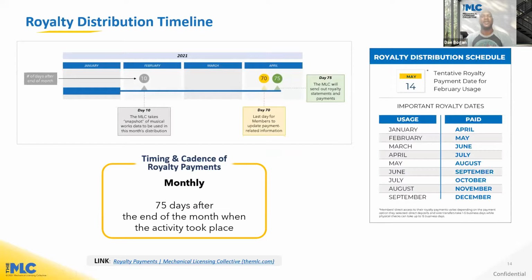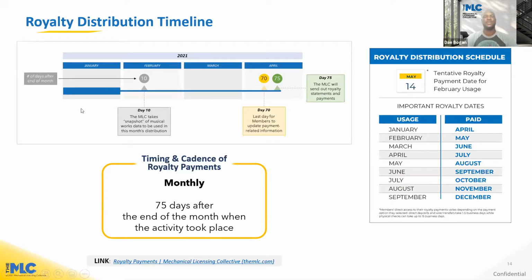All right, so our royalty distribution timeline. After you've checked your data and cleaned that data up, you're going to start receiving any due royalties, and our royalty cadence is on a monthly basis. So we pay out royalties on a monthly basis 75 days after the end of the month when the activity took place. For example, the activity that took place in January was paid out in April.